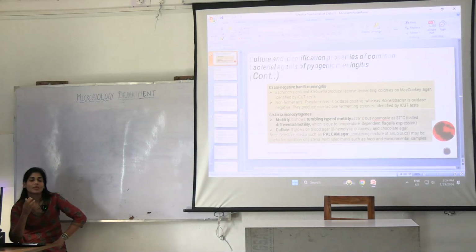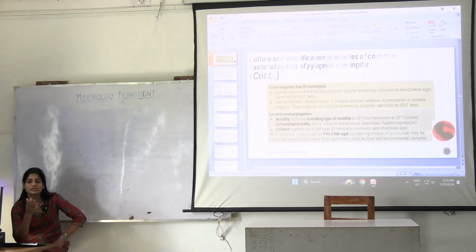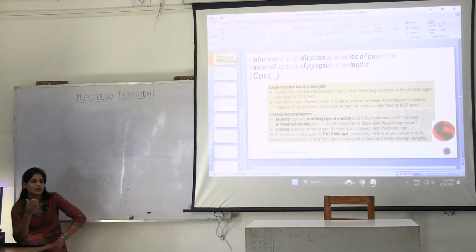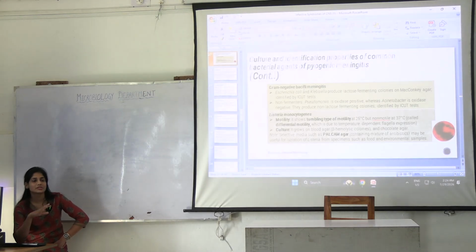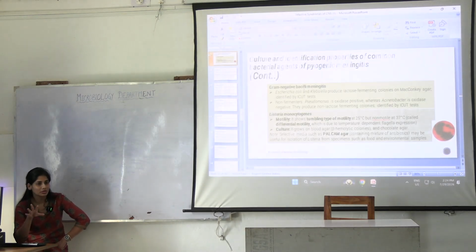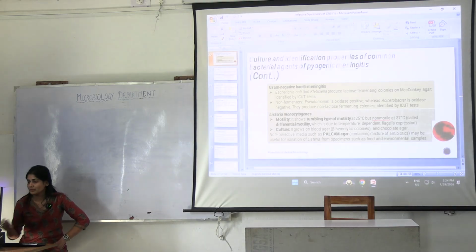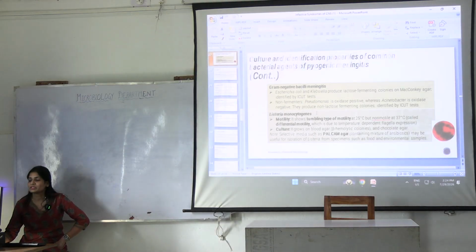There is one exception in Klebsiella which is indole positive. Indole and methyl red positive is E. coli. Urease and citrate positive is Klebsiella. There is one Klebsiella which is indole positive, which is the exception, that is Klebsiella oxytoca. Okay. What about Listeria monocytogenes?